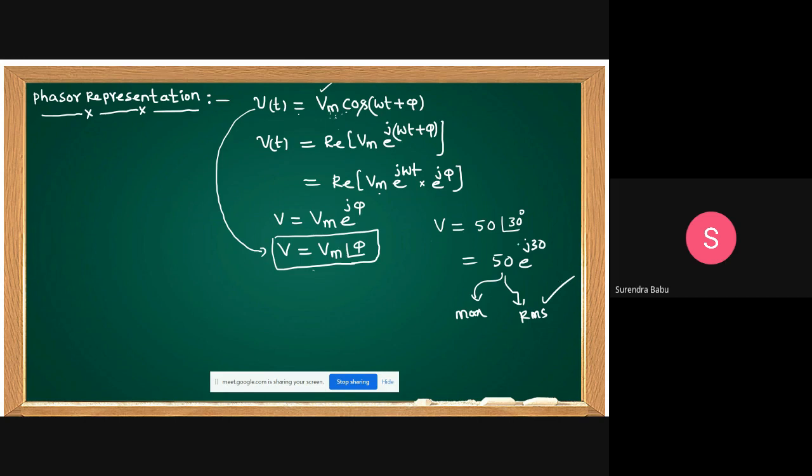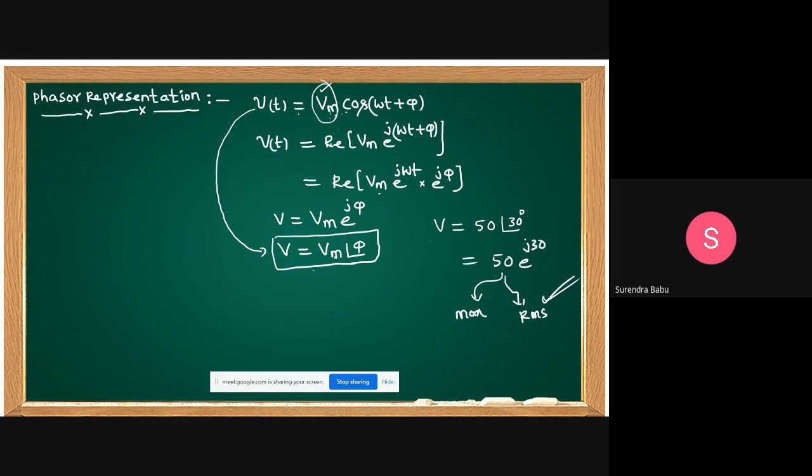Understand? But in this representation, what does this value indicate directly? Because this is which value? Maximum value. That's why you directly take the maximum value only. But in this representation, we don't know whether it's a maximum or RMS value. It may be the maximum possible value or it may be the RMS value. What they have given, we don't know. That's why, if they don't mention, take the RMS value. Then if you want to convert into maximum value, you multiply by root 2.